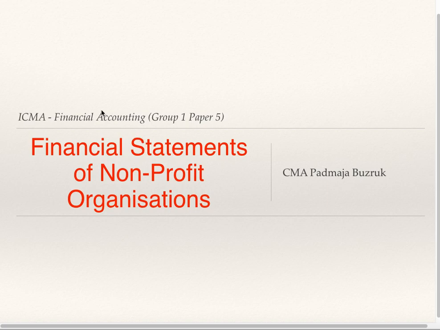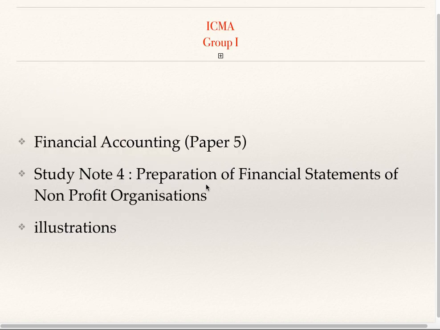I will discuss financial statements of non-profit organizations. Go to study note number 4, Preparation of financial statements of non-profit organizations. I will be discussing illustrations.